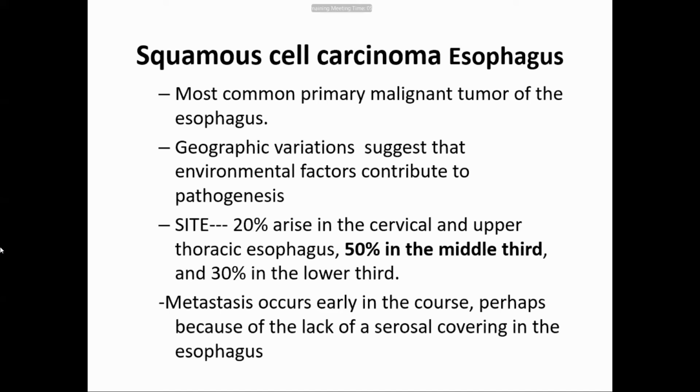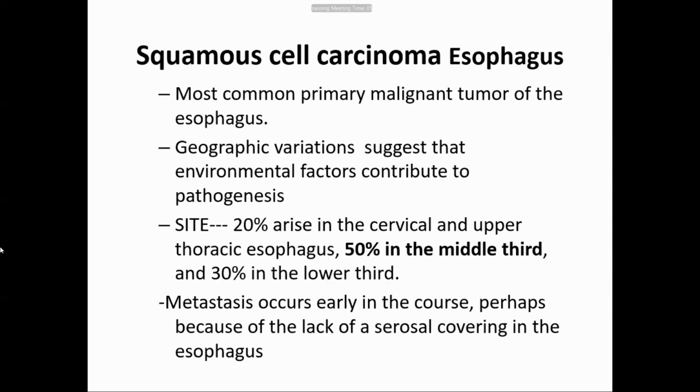So the most important area from which squamous cell carcinoma arises in the esophagus is the middle third. If this comes in an MCQ, you should know the middle third.